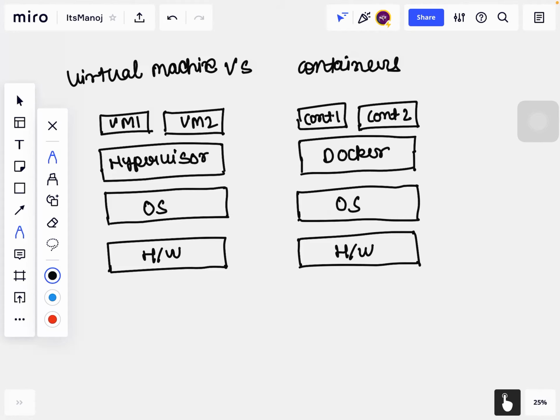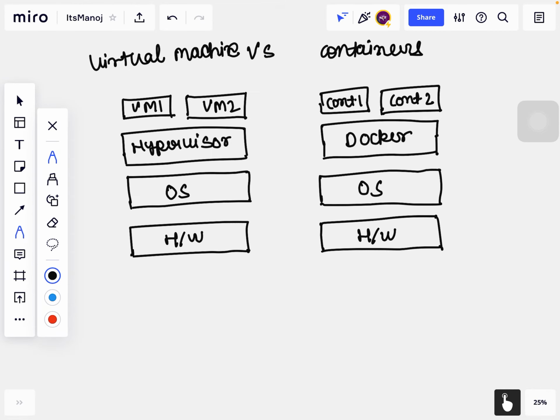In today's video, we'll talk about what a virtual machine is and what containers are, and what the differences are among them. I also created a separate video on what hypervisors and Docker are, so you can surely check out that video. I will provide the link in the description. In the meanwhile, I will just talk about the architecture of containers and virtual machines.